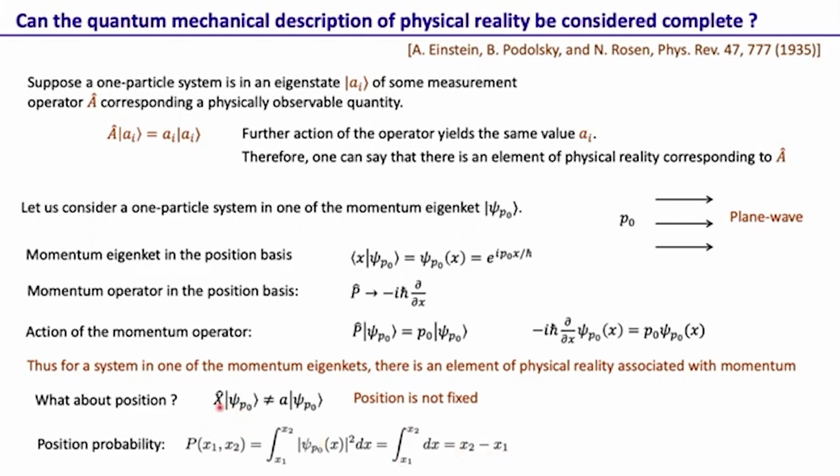So the action of a position operator tells us here that position is not fixed. All we can find is the position probability, and the probability that the particle is found between position x1 and x2 is just x2 minus x1. This essentially says the particle is equally likely to be found anywhere. So this one particle system in one of the momentum eigenstates has fixed momentum, but its position is completely uncertain. That means it is equally likely to be found at any position.